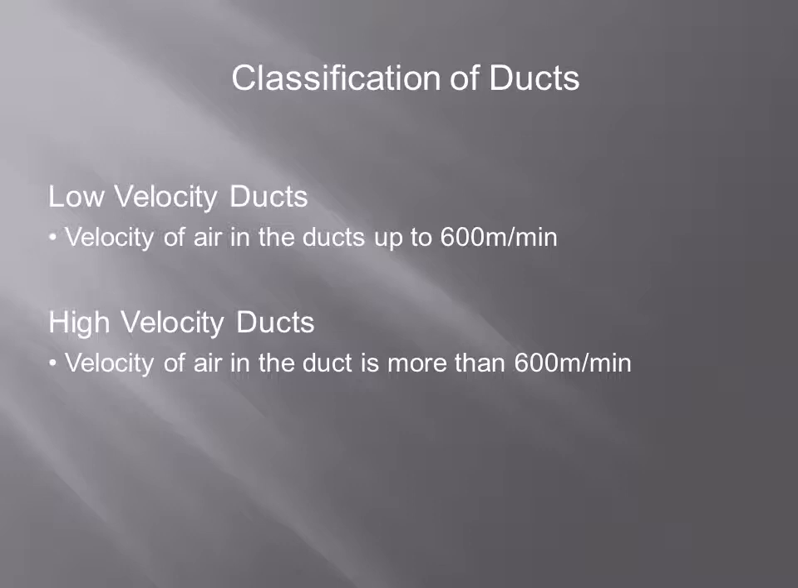So these are the classification of ducts: supply air duct, outlet air duct, return air duct, fresh air duct, low pressure duct, medium pressure duct, high pressure duct, low velocity duct and high velocity duct.